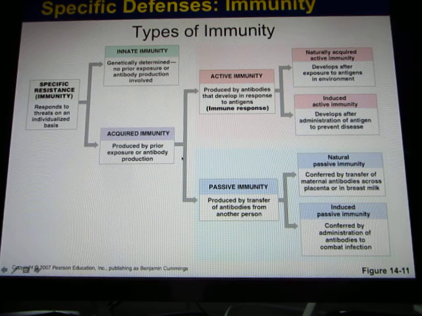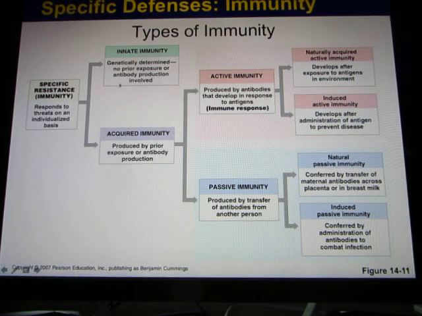So let's look at this. For your immunity, you can have the innate one, or you can have the acquired one. With the acquired one, you can have active immunity. That's when the pathogen goes into your body and you survive. You get sick because those pathogens can make you sick, but your body develops immunity. That's this one. And you can have the passive one. One important passive one is from breast milk. So the mom breastfeeds your baby, and not just gives your baby food. You can also give those antibodies to your baby through the breast milk.